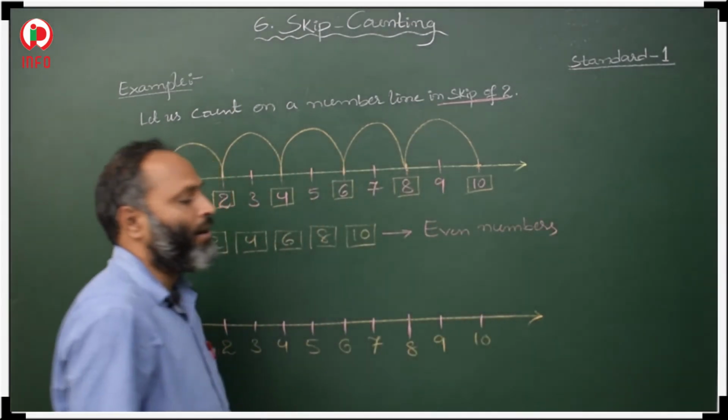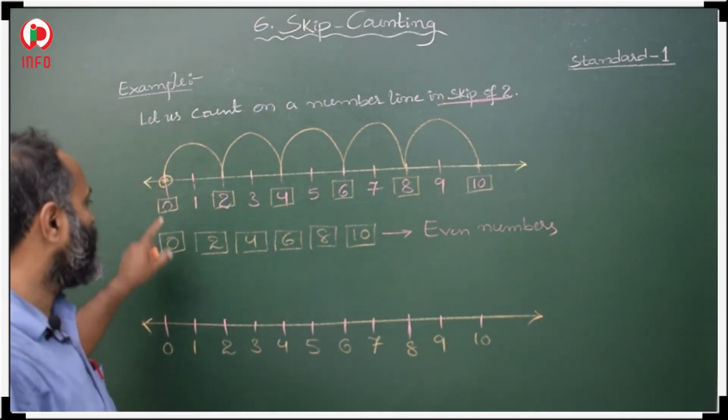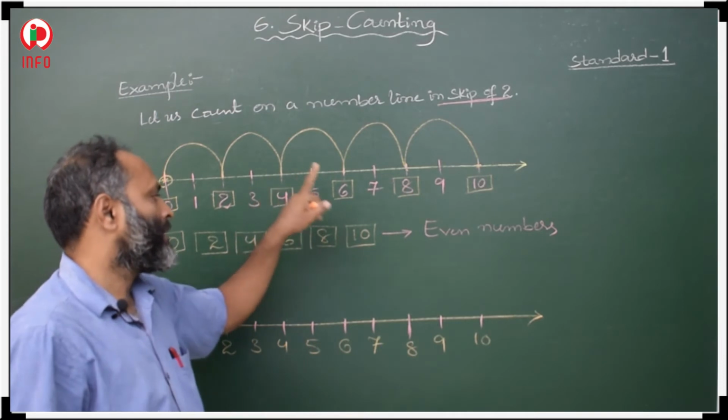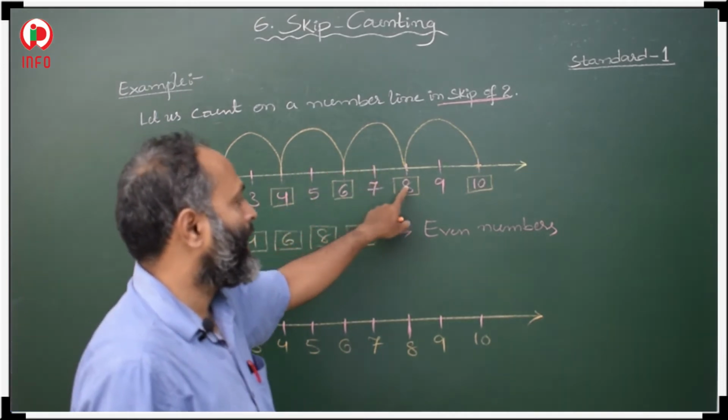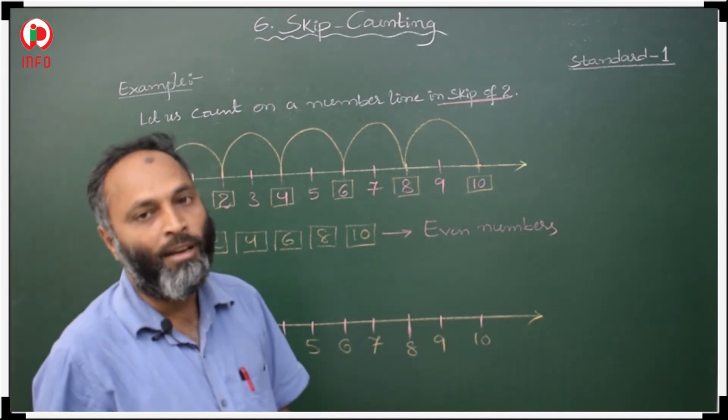These numbers are called even numbers. What are the even numbers? 0, 2, 4, 6, 8, 10. These numbers are called even numbers.